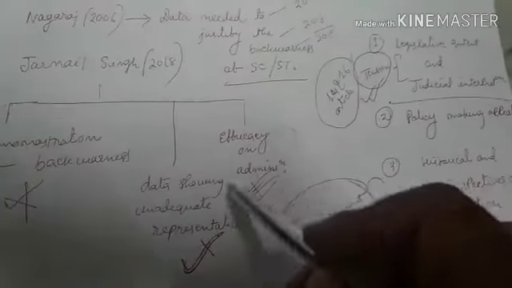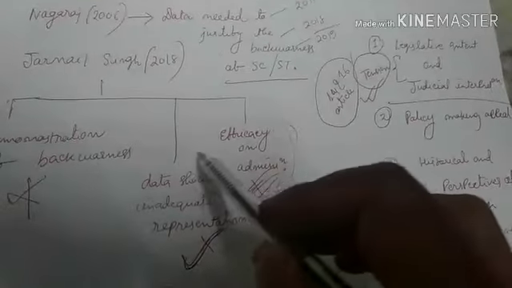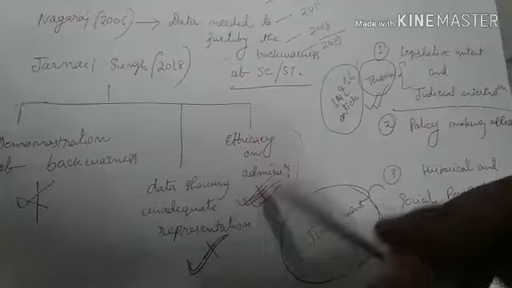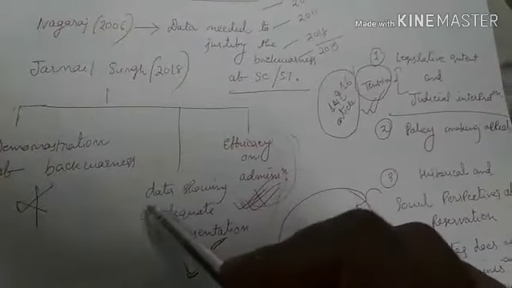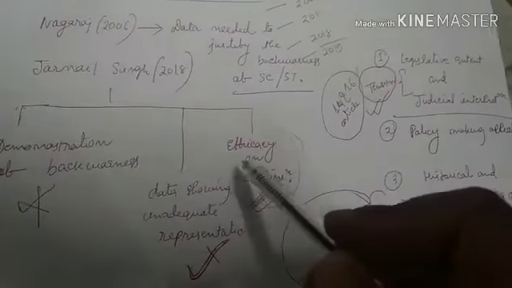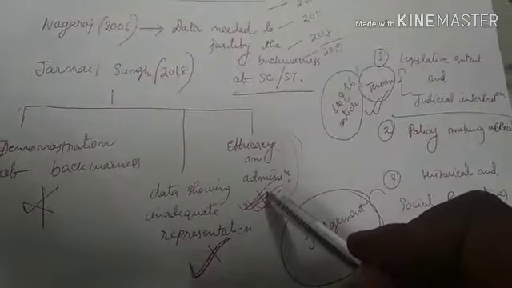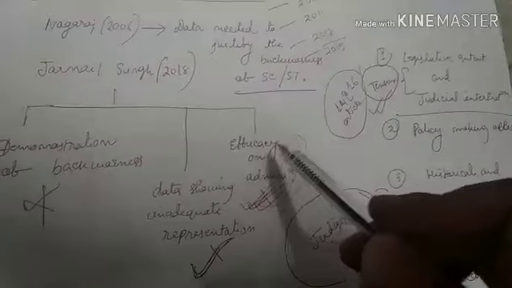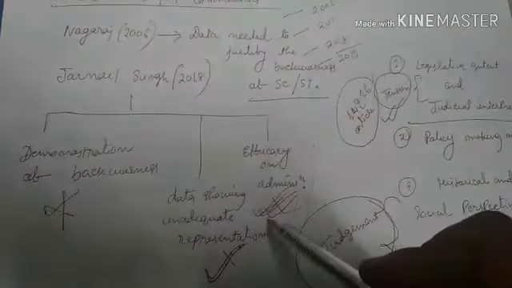The third thing is very important for public administration as well as ethics: whether reservation has any impact on the efficacy of administration, whether reservation on the basis of promotion will invite inefficiency in administration. These things are very important.